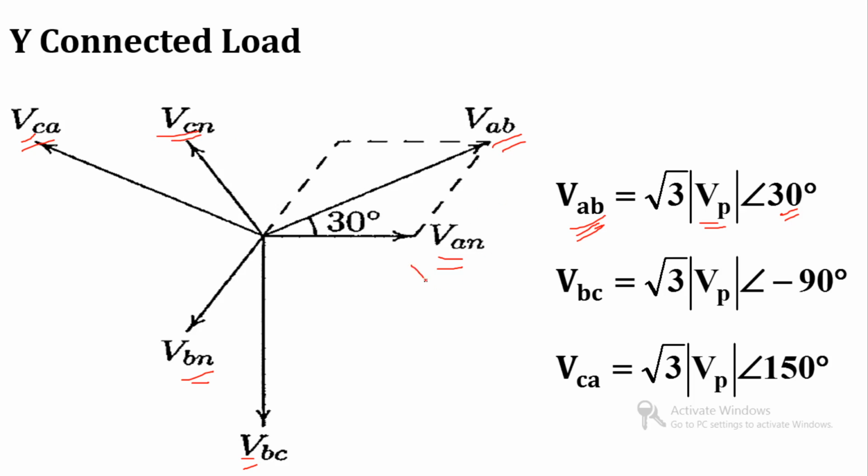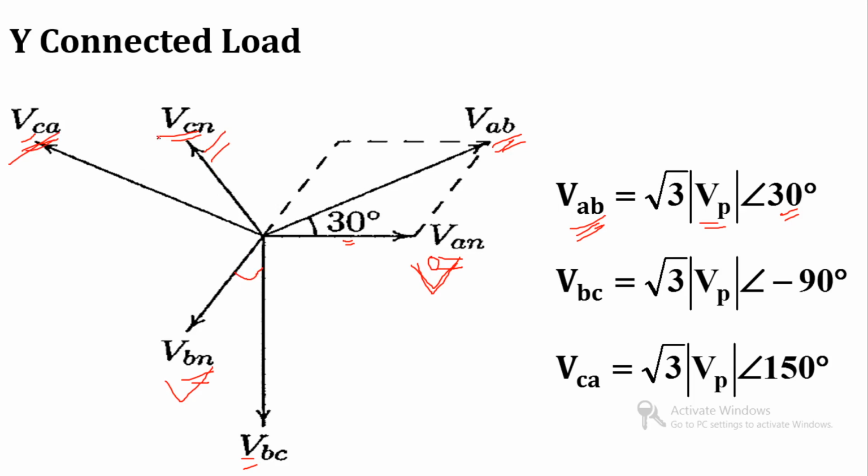So for phase A, if line voltage leads by 30 degree, then for phase B line voltage also leads by 30 degree, and for phase C line voltage of VCA also leads by 30 degree.